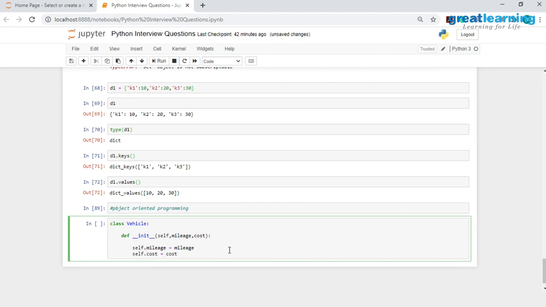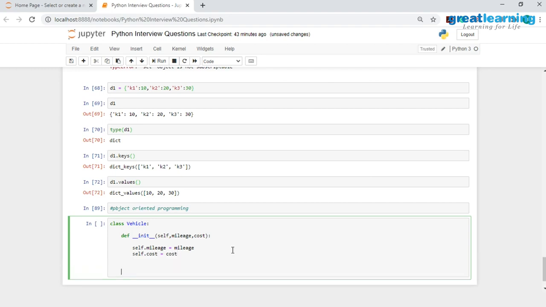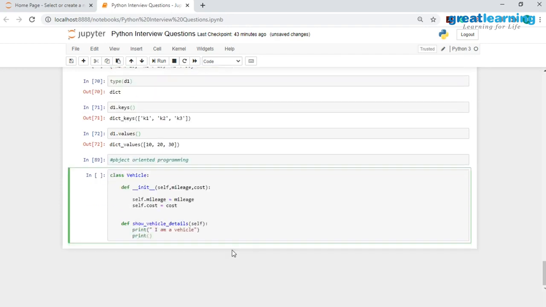Now that I have created this constructor and I have assigned the values, I can go ahead and also show out the details. So I will have def, then I will create this method called show vehicle details, and this takes in only one parameter, which is self over here. And I will start off by printing out I am a vehicle, and after that I would want to print out the mileage. So here we will have mileage of the vehicle is, and here it will be self dot mileage.